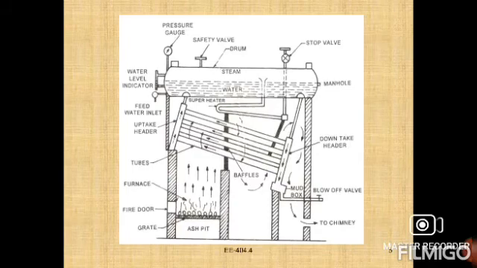The steam from the drum is led into the superheater, which is placed in the path of hot gases. Since the superheater is exposed to the hot gases, the steam in it will be superheated. Superheated steam is supplied to the prime mover through the steam stop valve. So this is the working principle of the Babcock and Wilcox type of boiler. It is one of the water tube boilers.